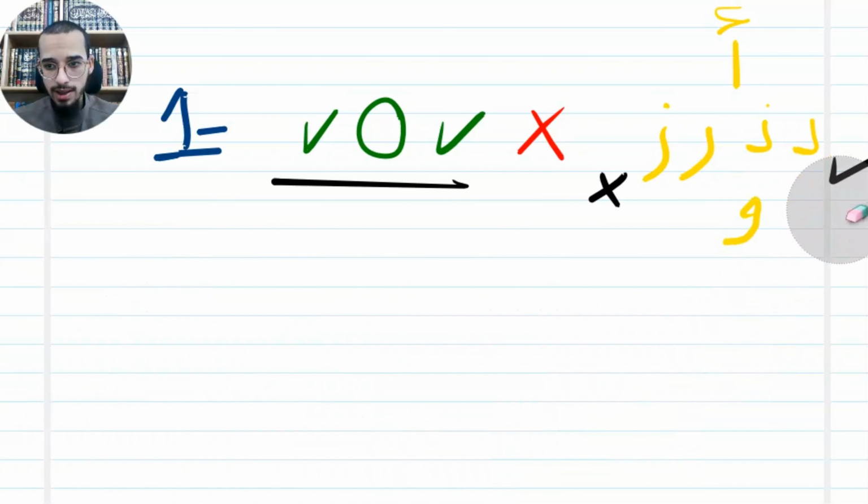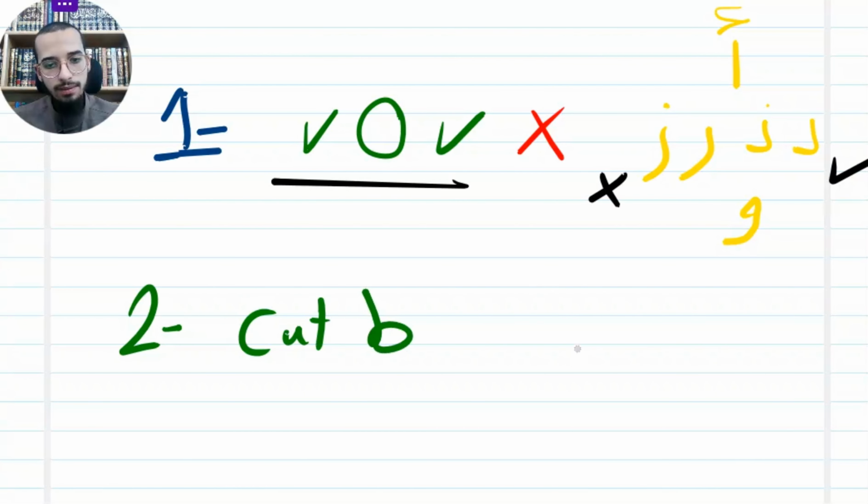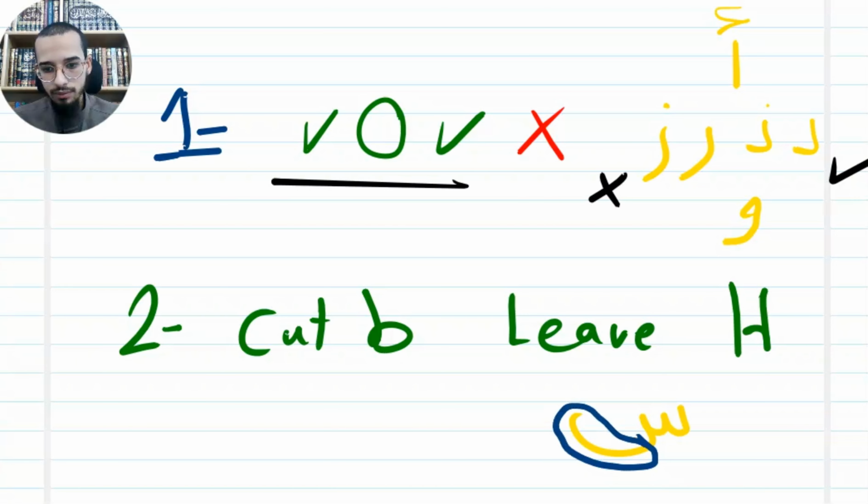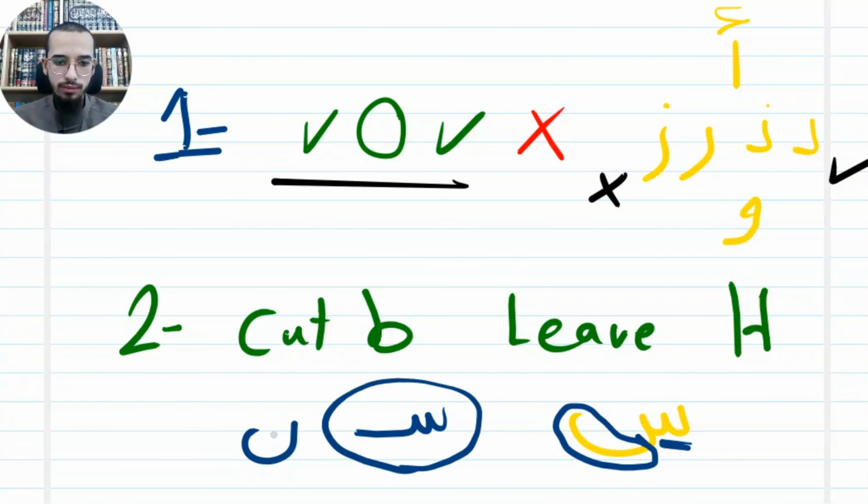The second rule is cut the body, leave the head. What is the meaning of this? If you have any letter, cut the body and leave the head to link it. For example, seen. I'm going to cut the body. The body is like this, and leave the head, the head like that, and the body like that. So I need just this part.